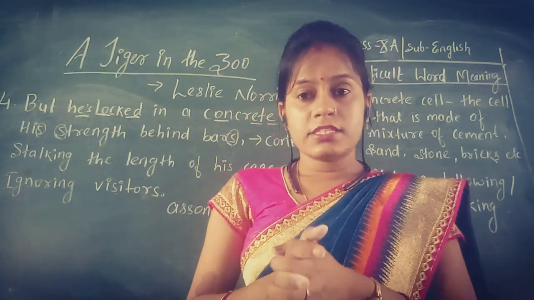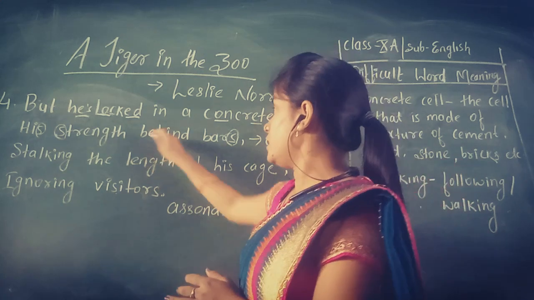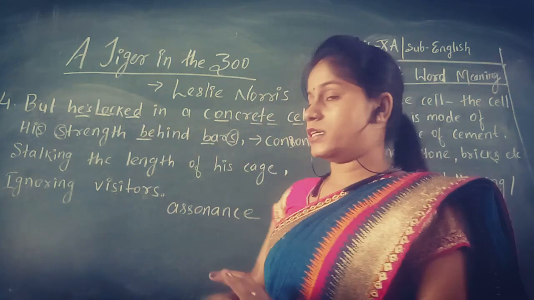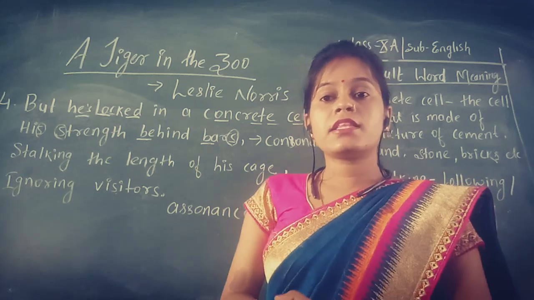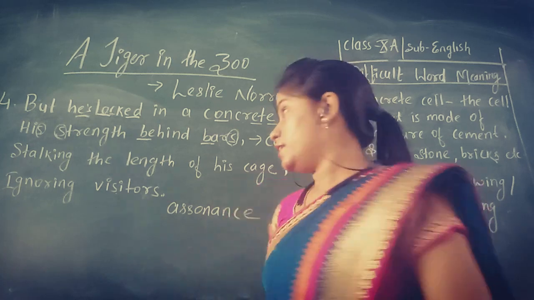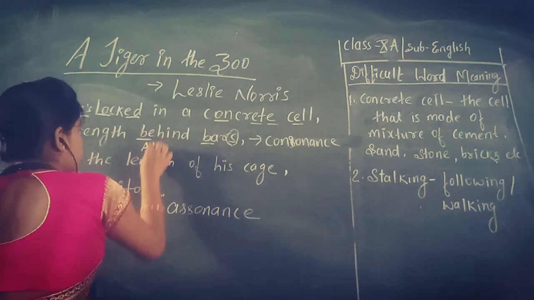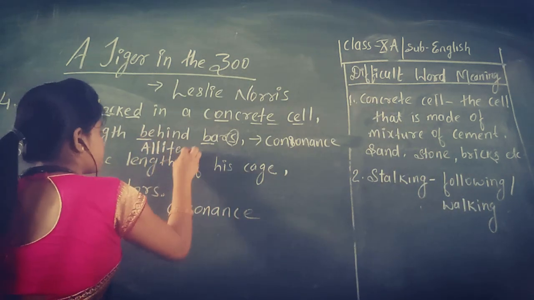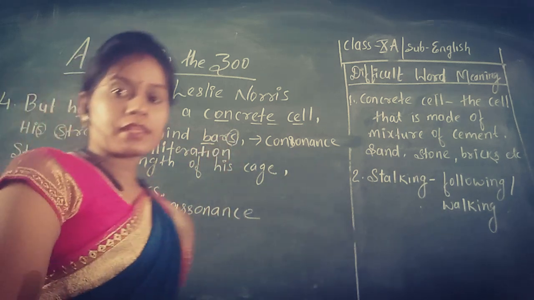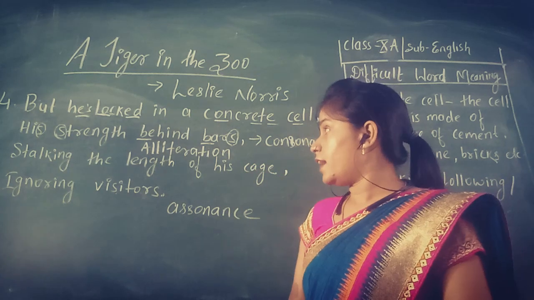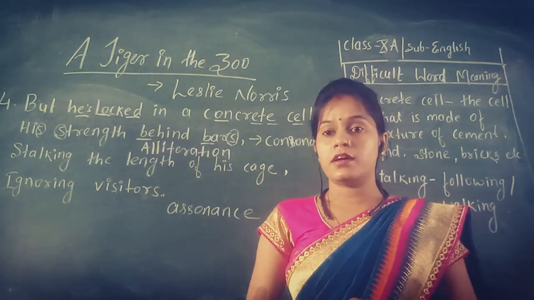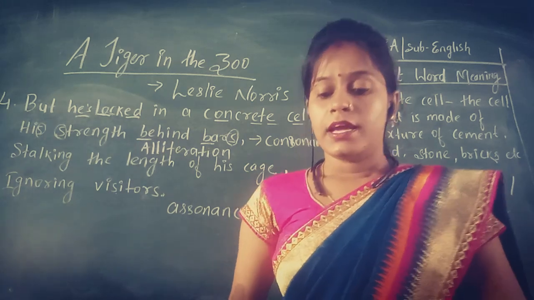Then coming to the same line, behind bars, as you can see both these two words are beginning with the same sound. So which figure of speech is this? This is alliteration. So here we get the use of alliteration. In the second line, due to the repetition of the first sound B, we have the use of alliteration in this line.